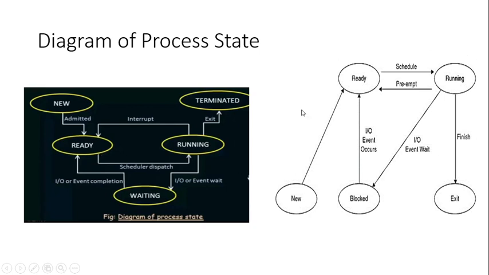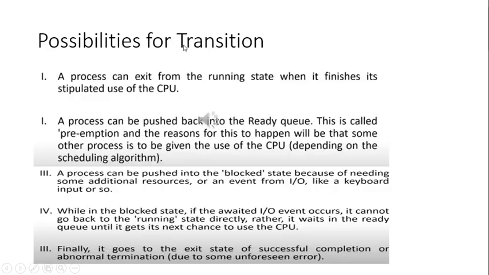So these are the three conditions. If a preemption occurs, it goes back from the running to the ready state, and again there has to be a rescheduling. If an input output wait occurs, it goes from the running to the blocked state, and then it has to go to the ready state. Or in the normal way, the exit state occurs. So this is the explanation of the diagram of a process life cycle.